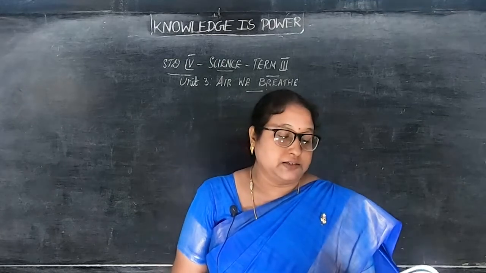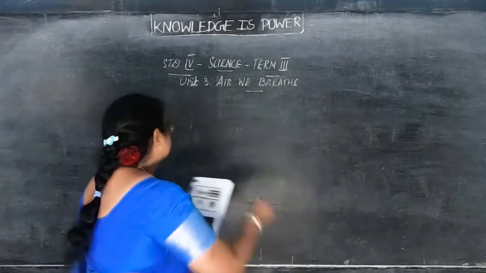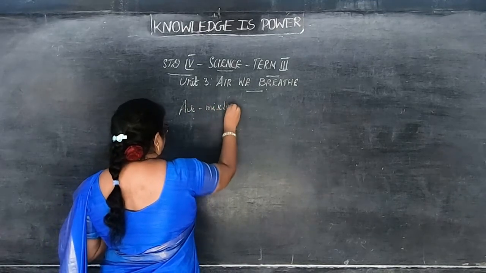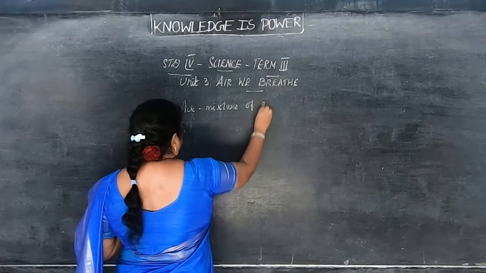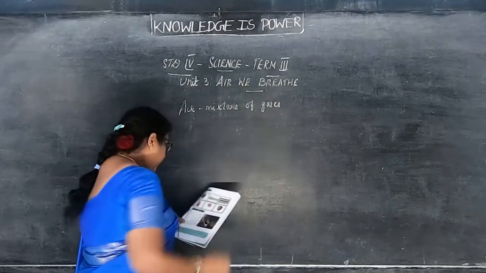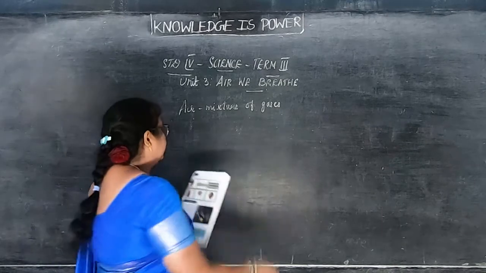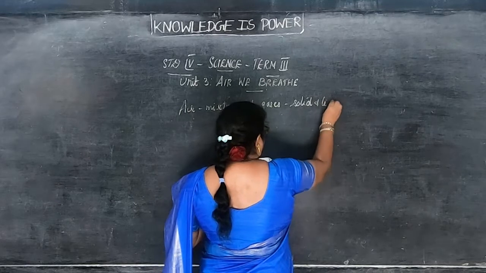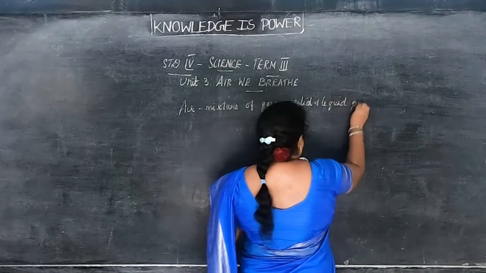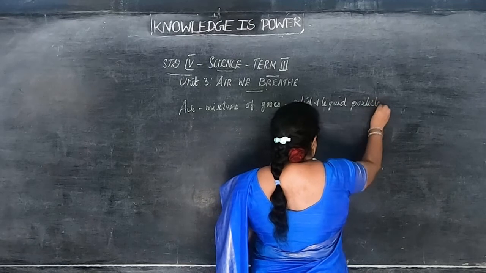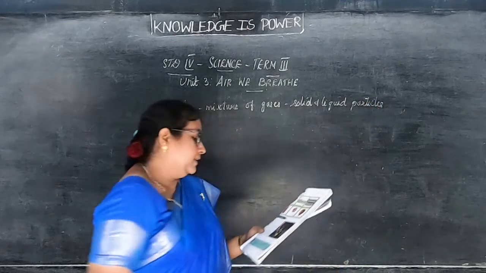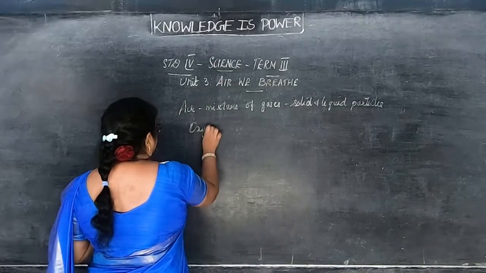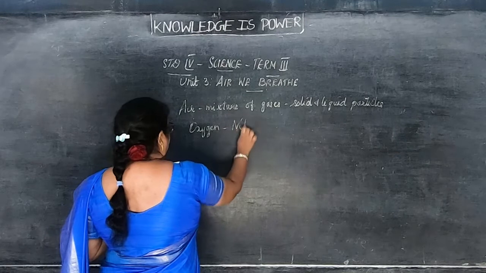Now, next we'll see air is a mixture. The air we breathe consists of a mixture of gases. It also contains solid and liquid particles, and the air can be separated into gases such as oxygen and nitrogen.